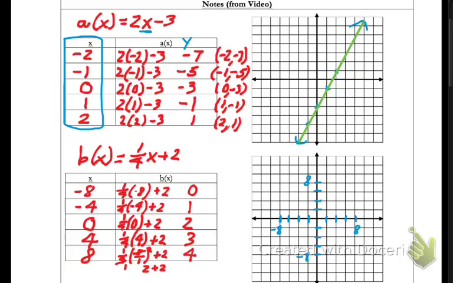So let me change colors here so you can kind of see. I've got -8, 0. I've got -4, 1. Now that's going to be kind of in between. And then I've got 0, 2. I've got 4, 3. And again, I should be making a line, and 8, 4. And so I get this nice line going through. And I'll put the arrows on it again to show it goes forever in both directions.